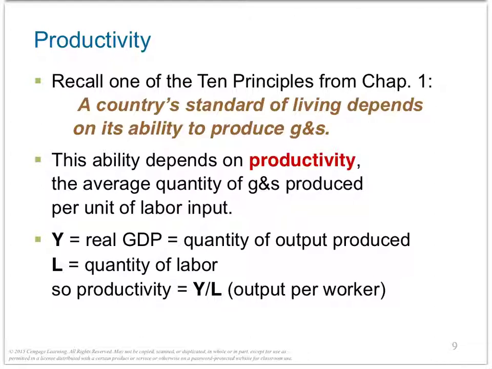But seeing the link between living standards and productivity is only the first step. Now we need to look at why some economies are much better at producing goods and services than others. So we will look at the determinants of productivity. But before going into the details, I want to mention a couple of symbols we use. We use the letter Y for real GDP, the quantity of output produced, and the letter L for the quantity of labor. So productivity in mathematical terms can be written as Y over L.